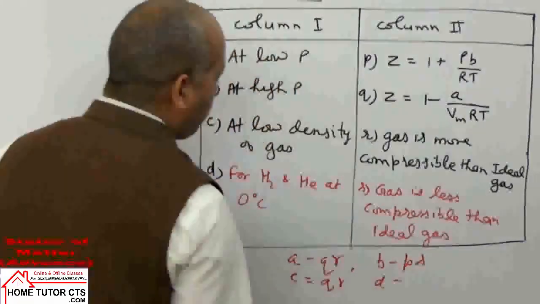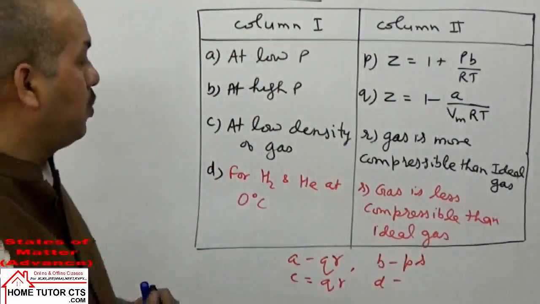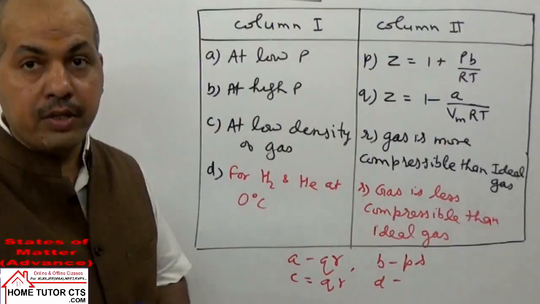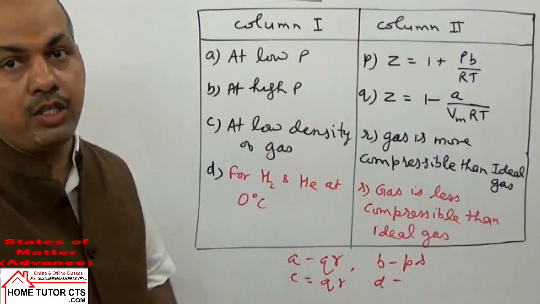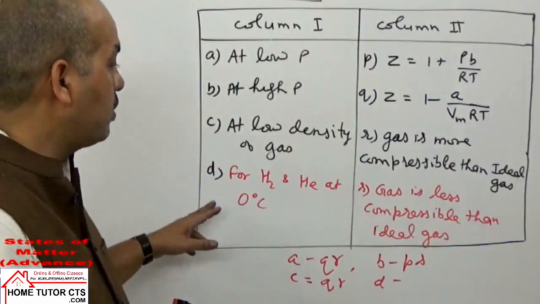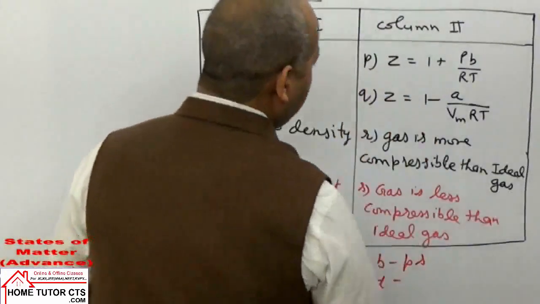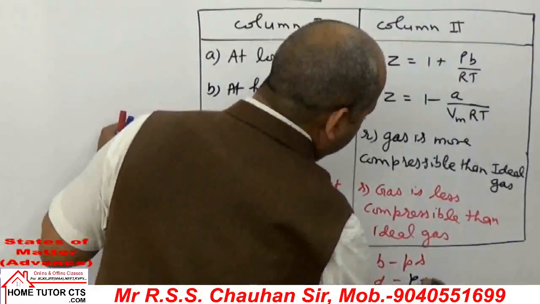Formula D. For hydrogen and helium, what happened at low temperature? At low temperature, volume becomes less, so small b is not negligible. And when small b is not negligible, this expression will be written in this form, PS.